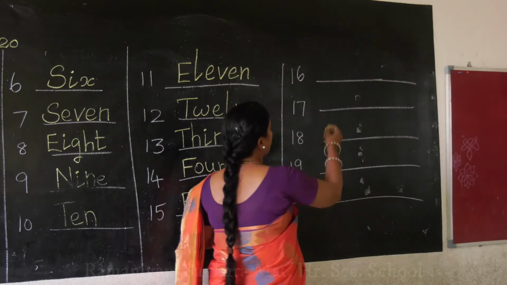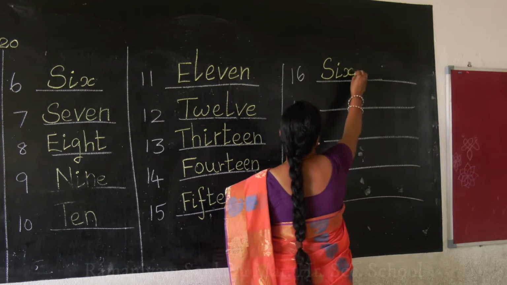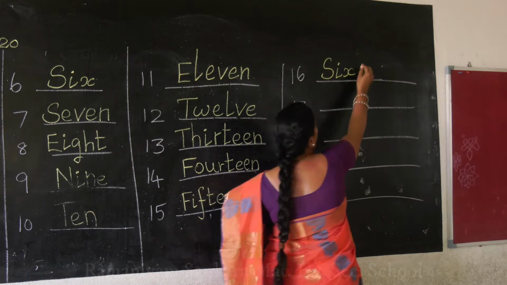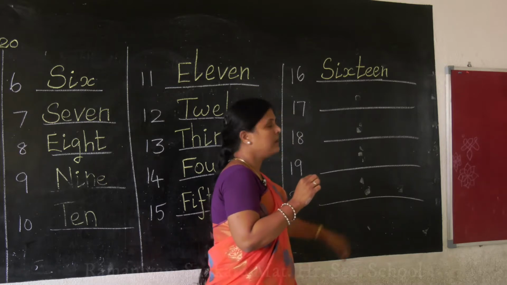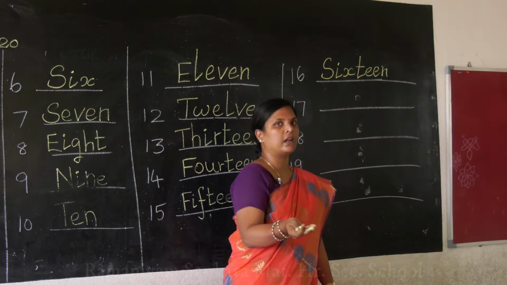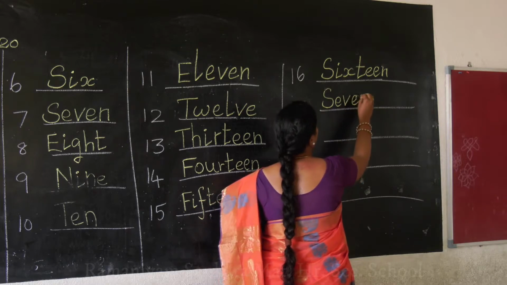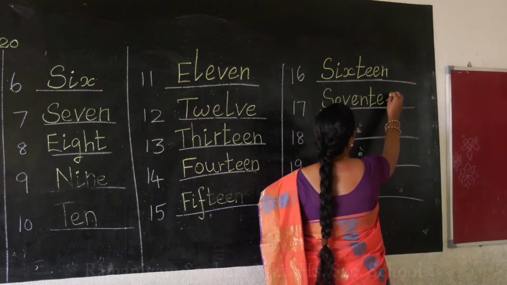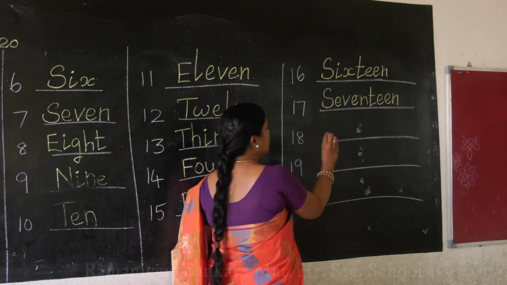How to write 16? What is the number name for 6? S I X. Is it not? Add T E E N with that. Very easy. You are going to add just T E N. That's all. 17. What is the number name for 7? S E V E N. You already know. Just add T E E N. Clear? Very easy, isn't it? 18. 18 is also the same.